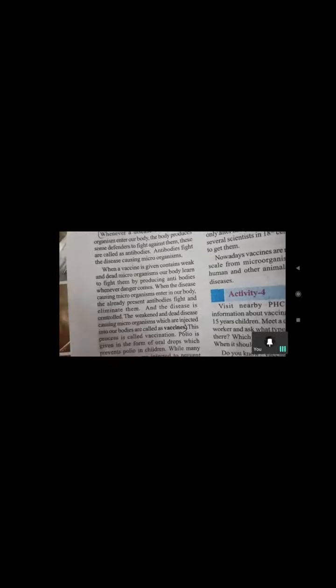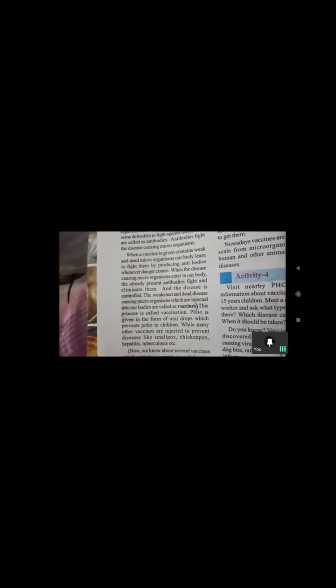So these are called vaccines. The weakened and dead disease causing microorganisms which are injected into our body are called vaccines. So dead and weak microorganisms we are using like antibodies, like the vaccines we are taking. This process is called vaccination.